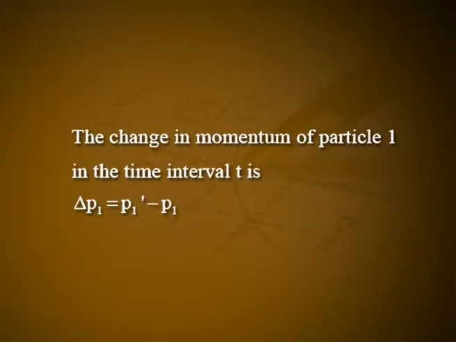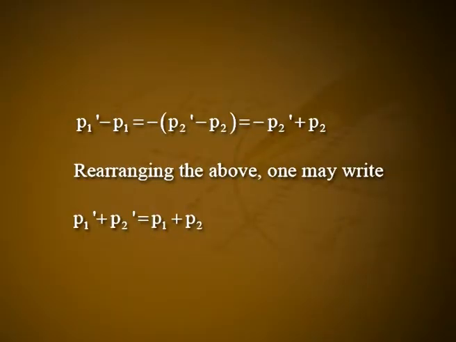The change in momentum of particle 1 in the time interval is delta p1 equal to p1 dash minus p1, and the change in momentum of particle 2 is delta p2 equal to p2 dash minus p2. Therefore, we can write equation 3 as p1 dash minus p1 equal to minus (p2 dash minus p2), which is equal to minus p2 dash plus p2.